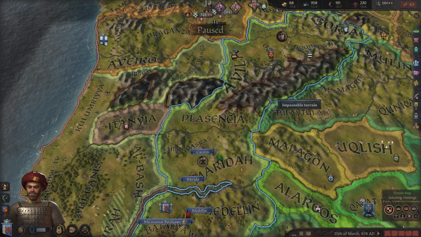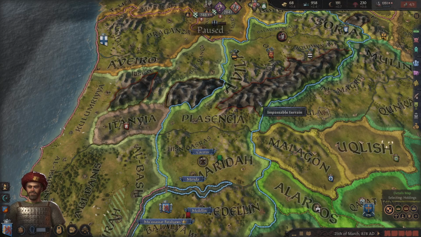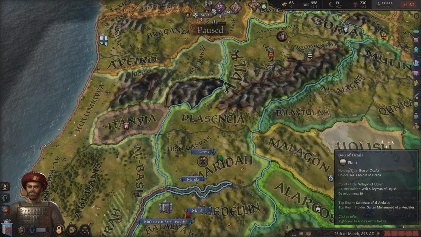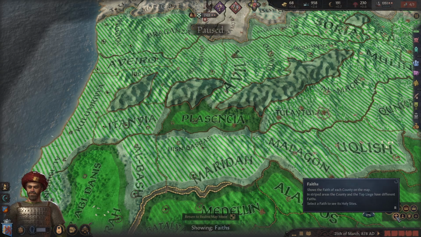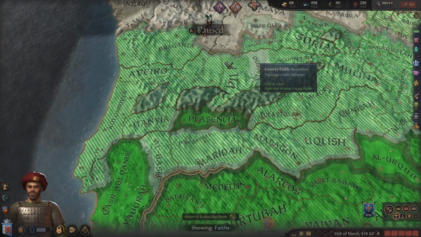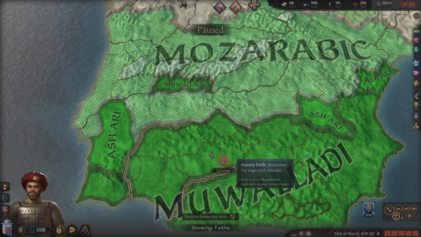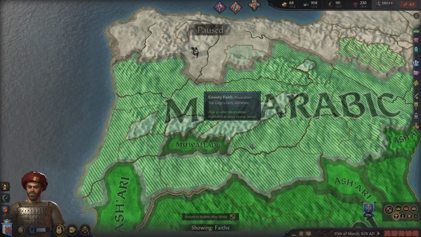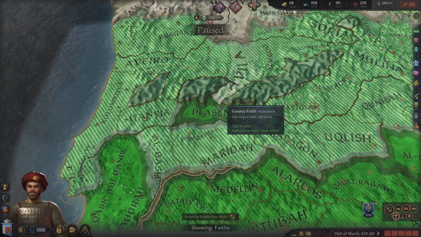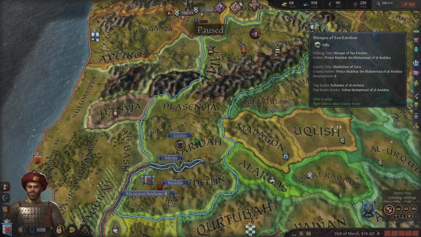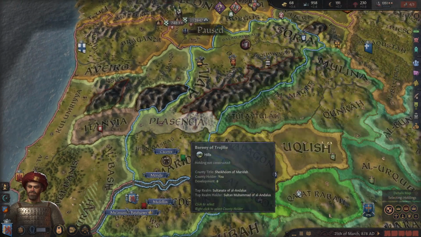Hello everyone, so you would like to change the religion of a certain part of your territory. That is pretty easy. All you have to do is, first of all, I suggest you go here in faiths, and here you can see the different faiths and religions that there are. This is my religion, and this is another religion where my territory is, and I would like to convert it.